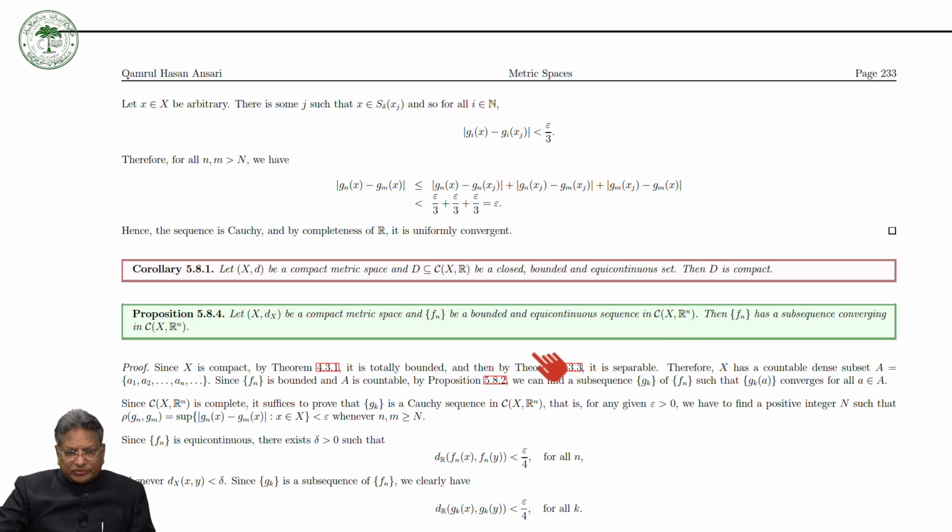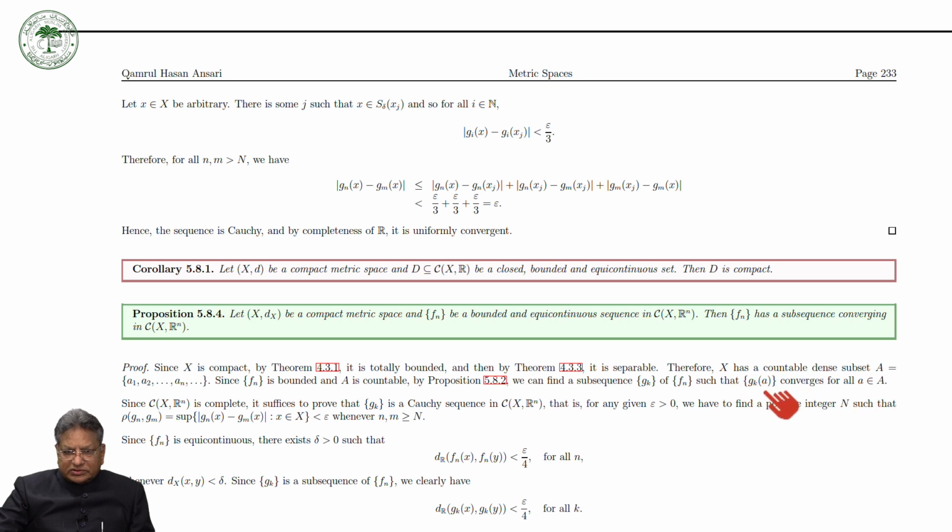So let's prove it. Since X is compact, by theorem 4.3.1 it is totally bounded, and every totally bounded metric space is separable, so X is separable. Therefore, X has a countable dense set A. Let us take A containing the elements a1, a2, ..., an, and so on. And since Fn is bounded and A is countable, by the previous proposition we can find a subsequence Gk of Fn such that the sequence Gk(a) converges for all a in A.